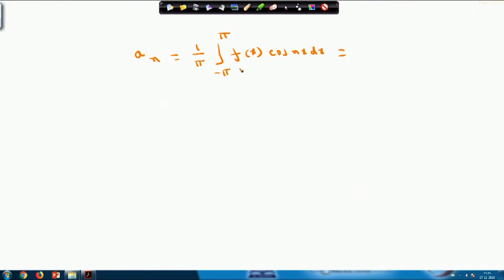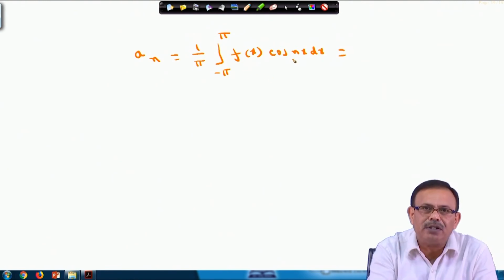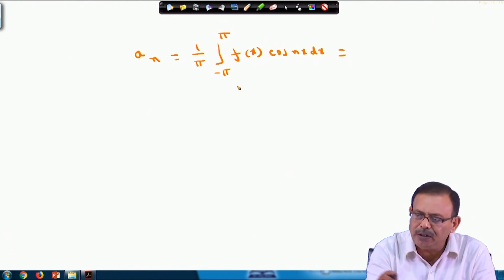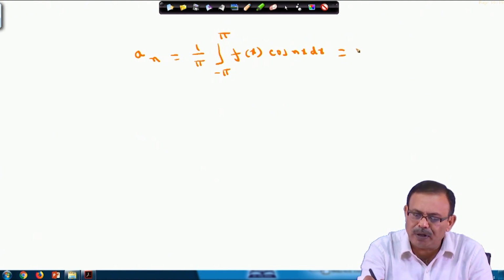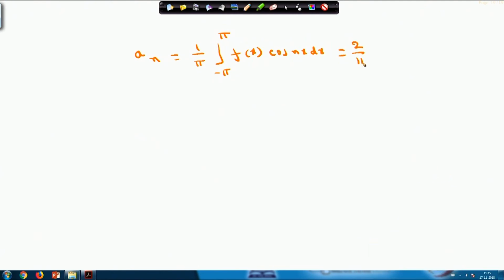Now, since f x into cos n x is an even function, from the properties of definite integrals, the integral from minus pi to pi can be converted into 0 to pi. So I can write it as 2 by pi, integral from 0 to pi, f x into cos n x dx,